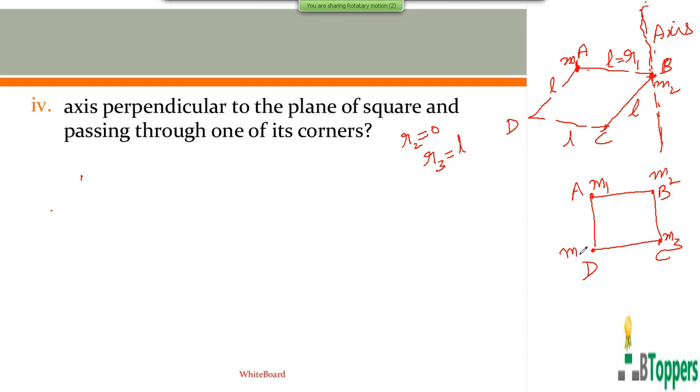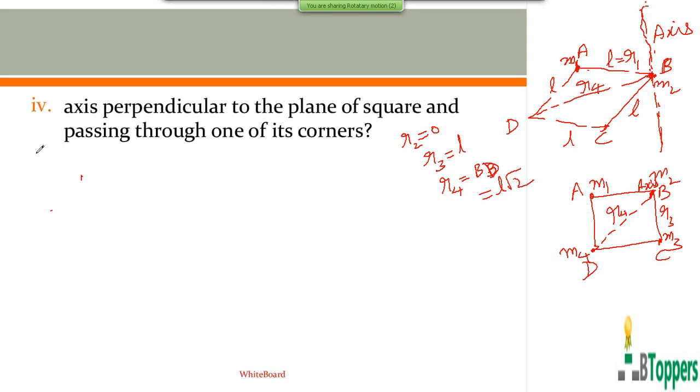Then the distance of the fourth particle from the axis will be equal to the length of the diagonal of the square, or the distance between the opposite corners B and D. That is equal to root 2 times the length of one of the sides of the square.